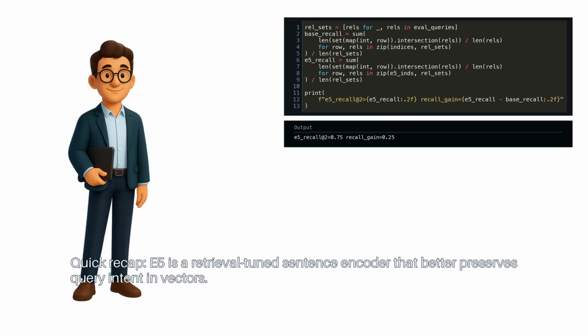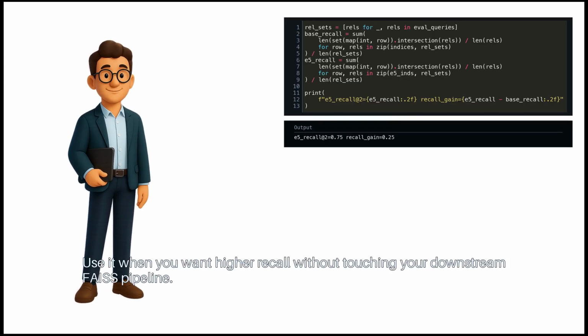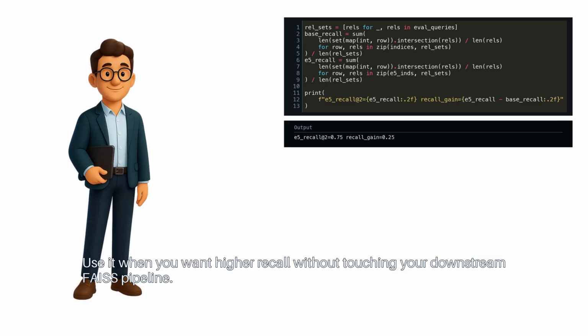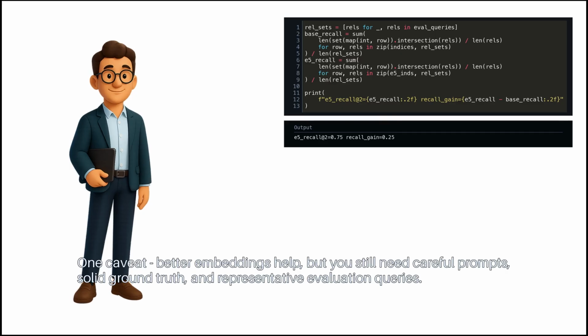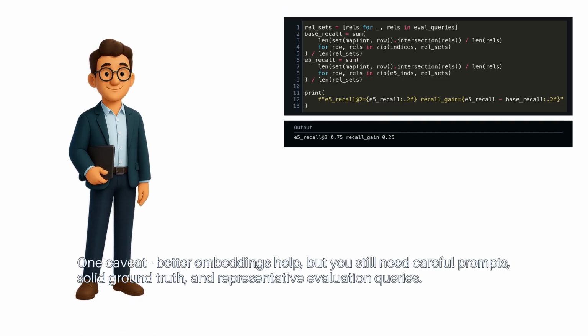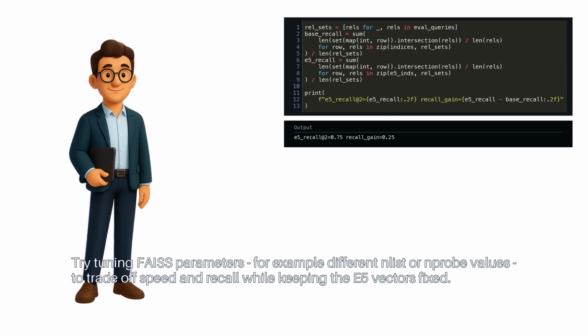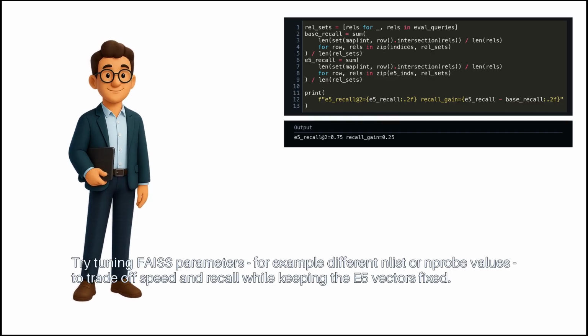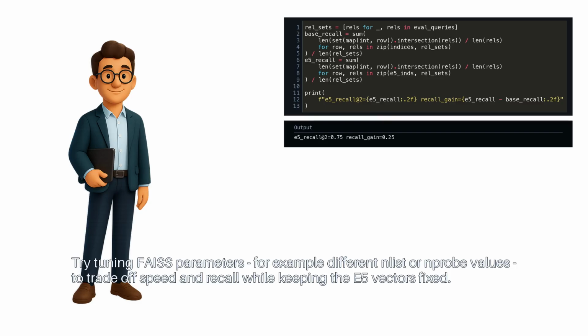E5 is a retrieval-tuned sentence encoder that better preserves query intent in vectors. Use it when you want higher recall without touching your downstream FAISS pipeline. One caveat: better embeddings help, but you still need careful prompts, solid ground truth, and representative evaluation queries. Next step: try tuning FAISS parameters, for example, different nlist or nprobe values, to trade off speed and recall while keeping the E5 vectors fixed.